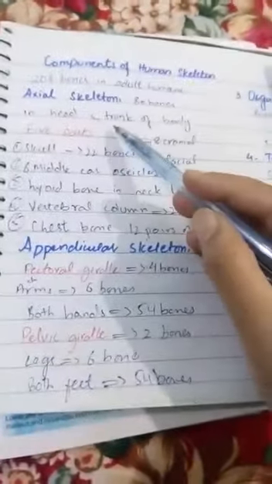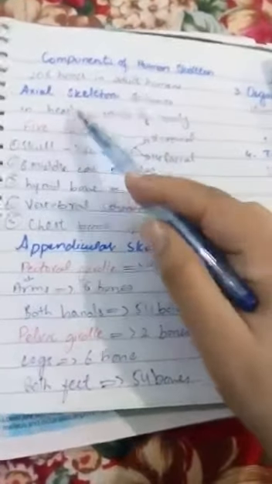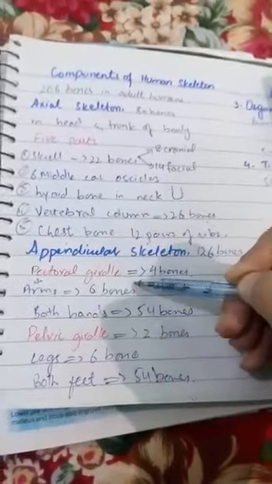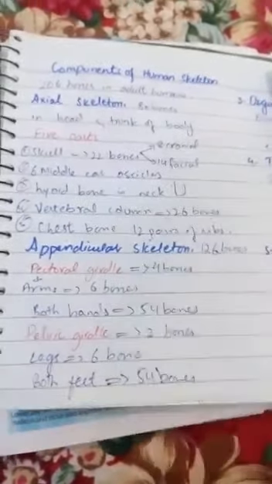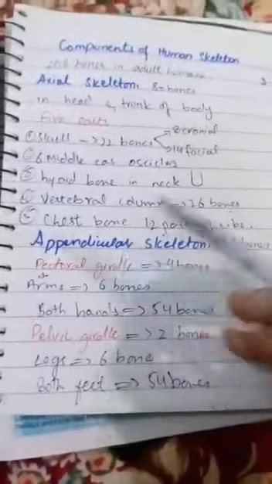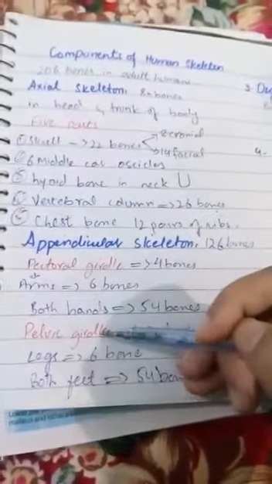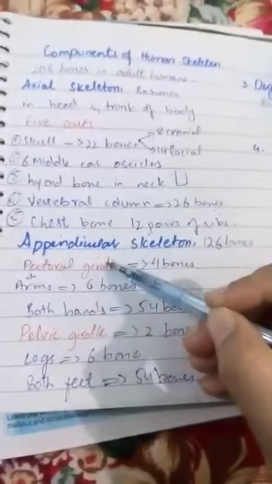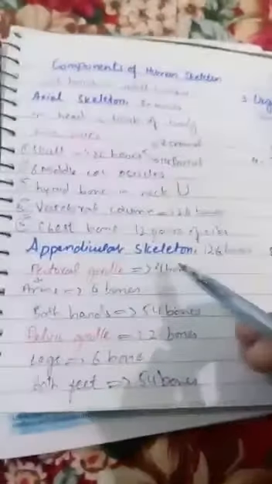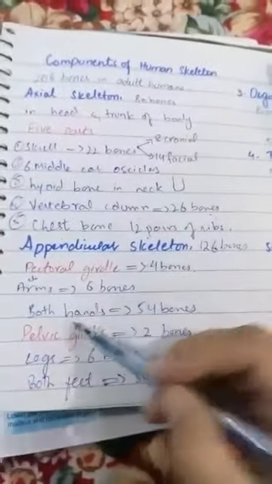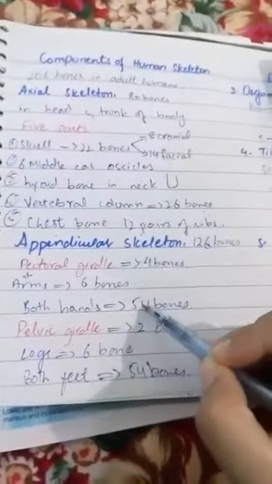Here we see that the head and the trunk of the body are included in the axial skeleton, and the limbs, our arms and legs, are included in the appendicular skeleton. The appendicular skeleton consists of 2 parts, the pectoral girdle and the pelvic girdle. The pectoral girdle means the shoulder region. It contains 4 bones, and the arms contain 6 bones. Both hands contain 54 bones.